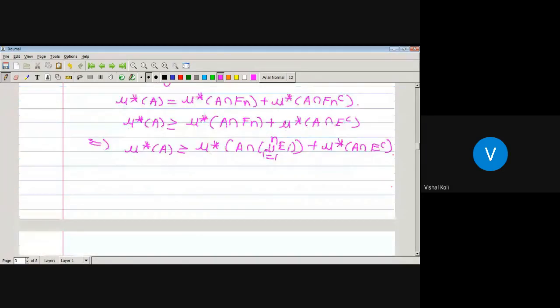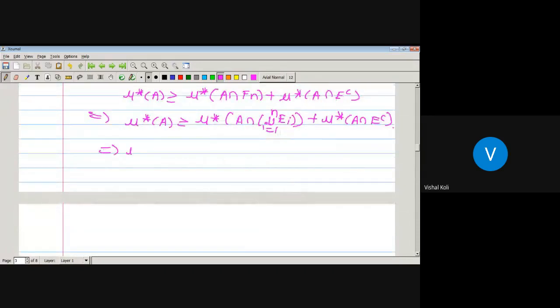As there is no term of i in A, we can write it as the union over i running from 1 to n of A intersection Ei, plus outer measure of A intersection E complement.